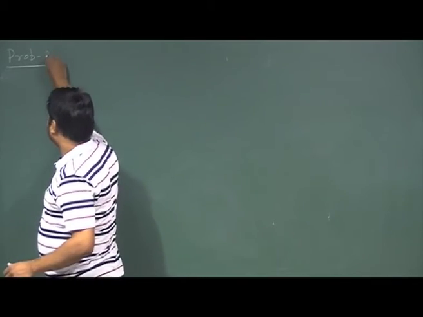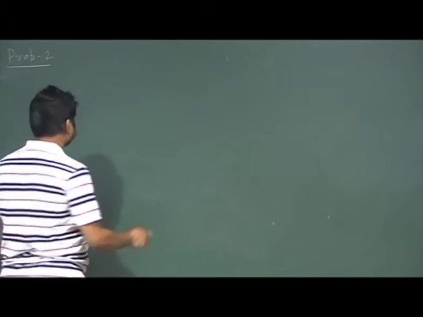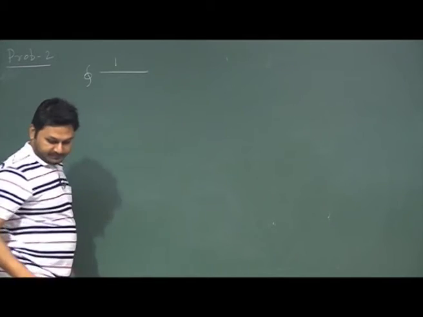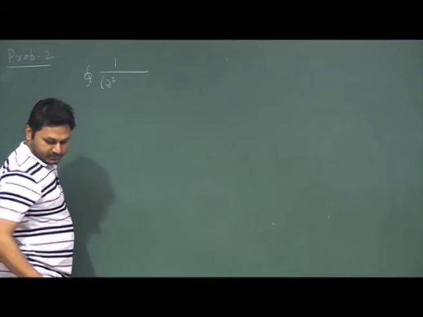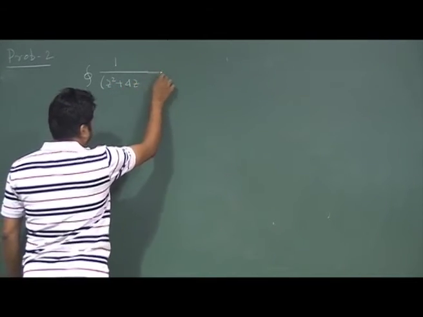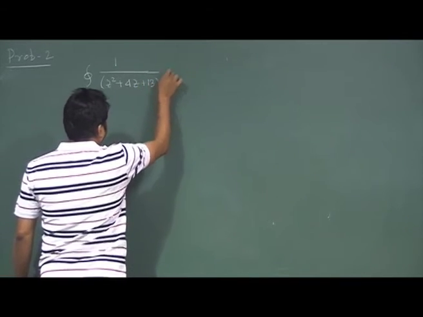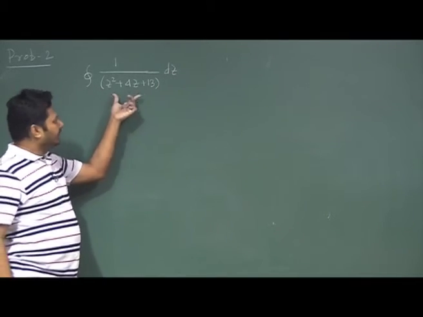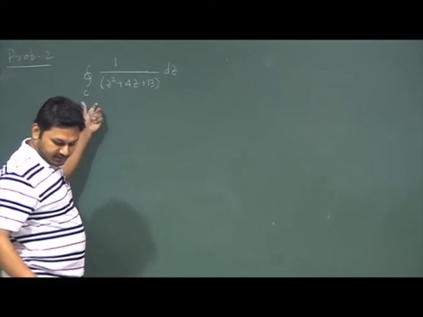Problem 2. In problem 2 we have something like this: 1 divided by z square plus 4z plus 13. This is the expression I have in my hand, but I need to mention also what the region is.